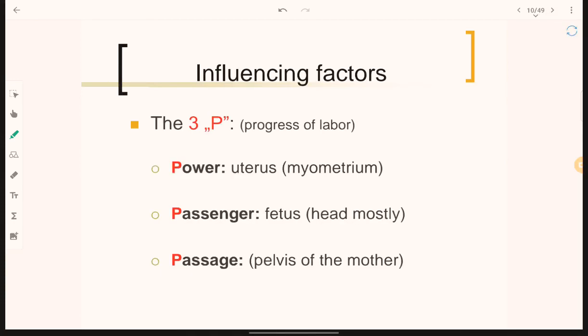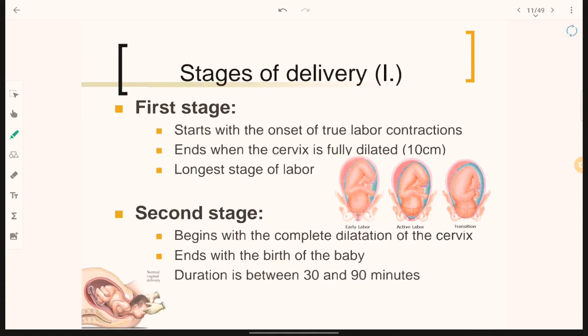Influencing factors, the 3P are the influencing factors, that is power, passenger and passage. So what is power? That is the uterus. The uterus should apply power, that is power, passenger and passage. Now the important topic that we are going to cover, stages of delivery.